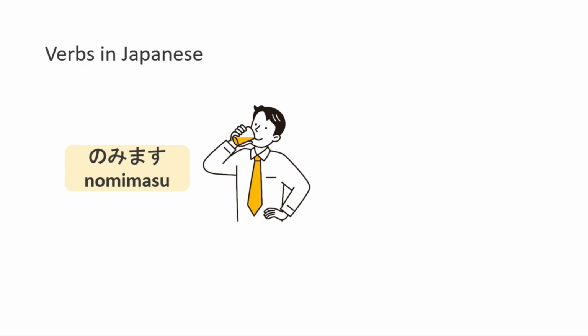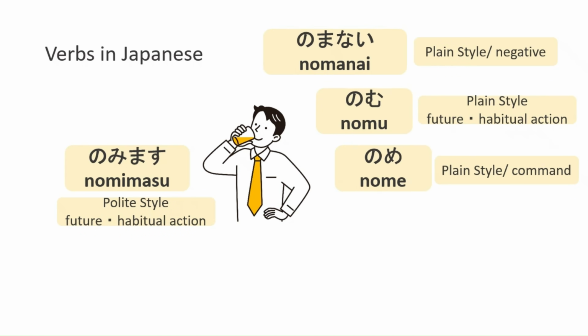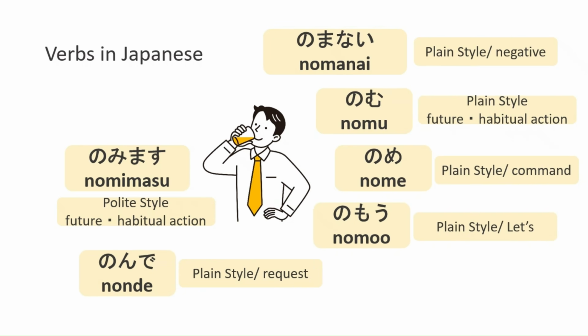Verbs change their form depending on meaning and tense. For example, the verb 飲みます, to drink, changes like this. 飲まない、飲む、飲め、飲もう、飲んで、飲んだ。There are more, but we'll take it step by step. Don't worry, you'll get used to it with practice.